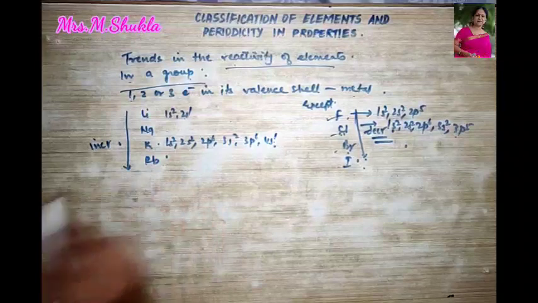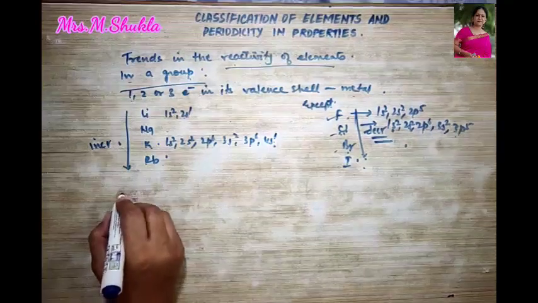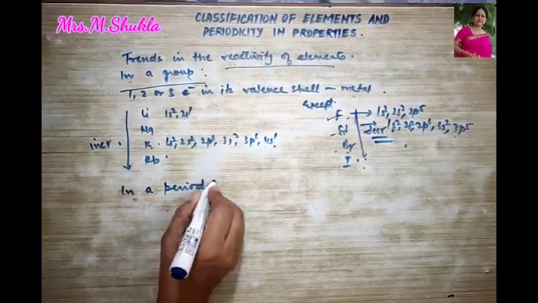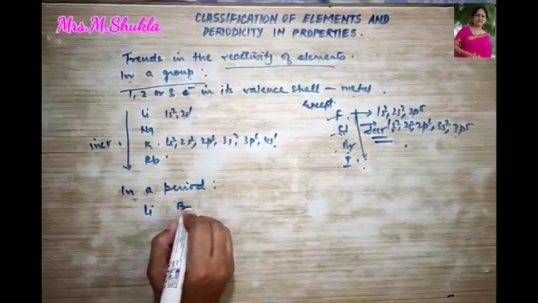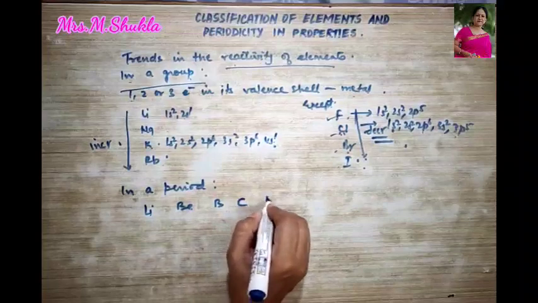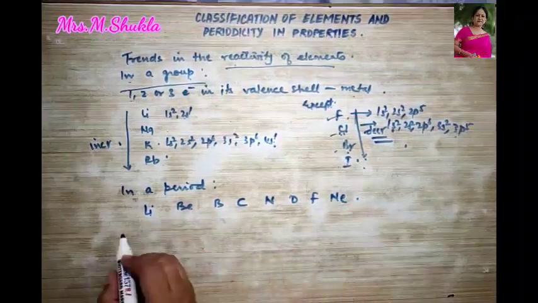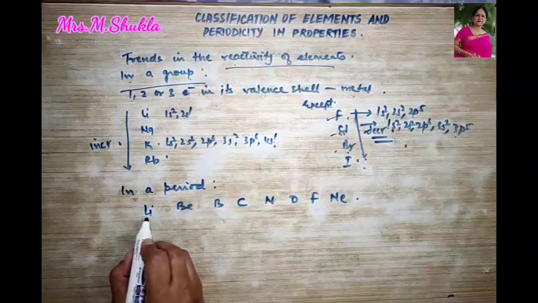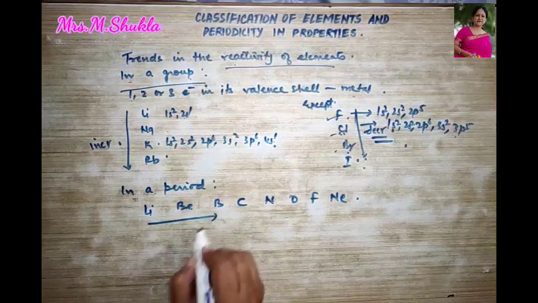Now let's talk about reactivity of the elements in a period. Let us talk about the second period, that is lithium, beryllium, boron, carbon, nitrogen, oxygen, fluorine and neon, right? So what do we see over here? The reactivity, when it starts from lithium, first starts decreasing.